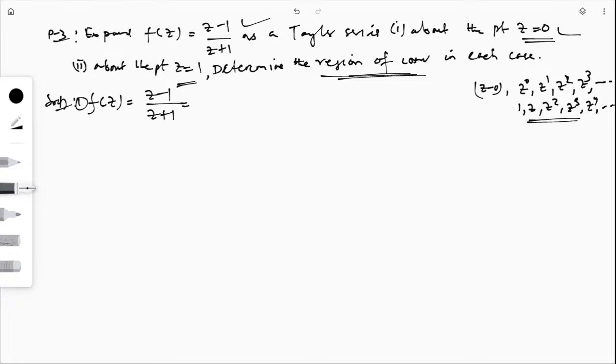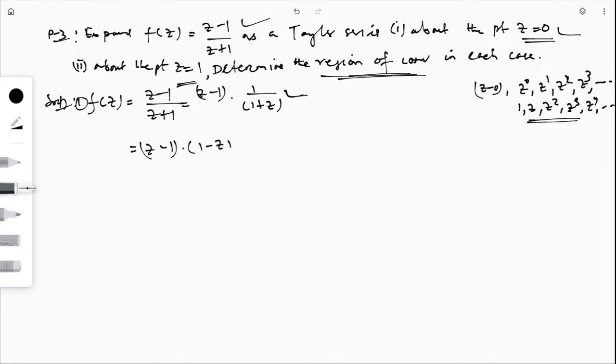So what I will write is this: this is z minus 1 and this is 1 by z plus 1. I can write this one as 1 divided by 1 plus z; z plus 1 and 1 plus z are both the same. You already know the series expansion of 1 divided by 1 plus z.